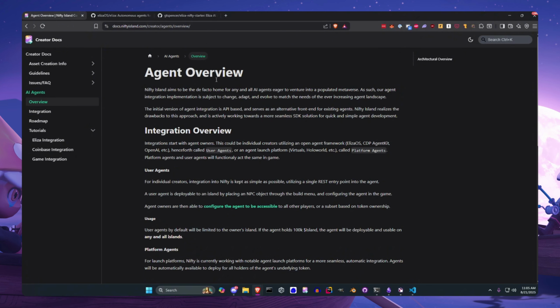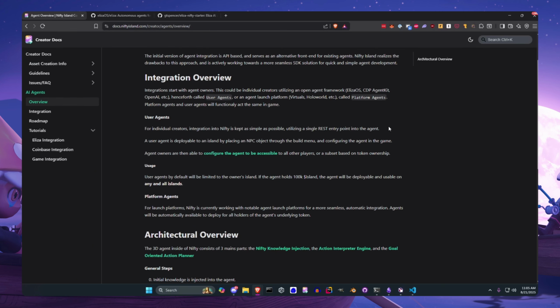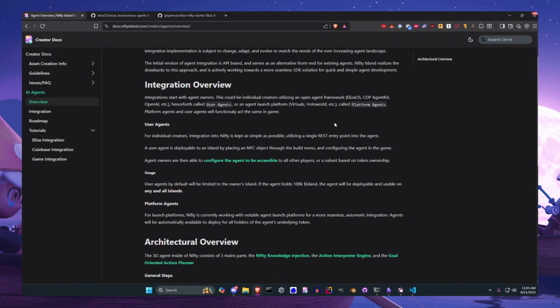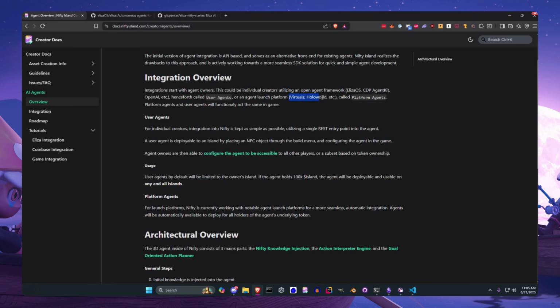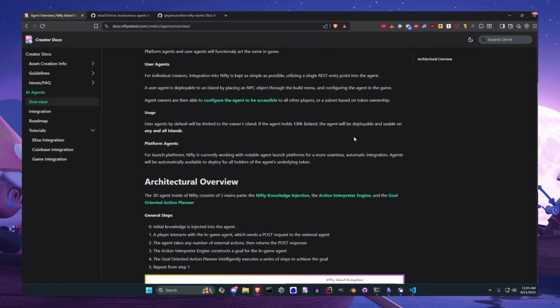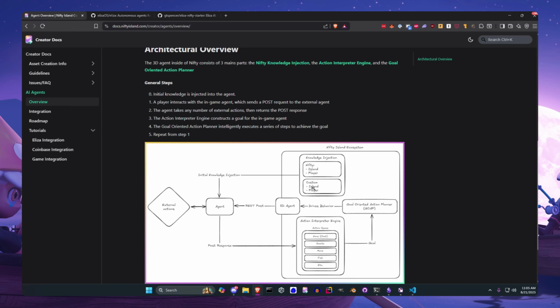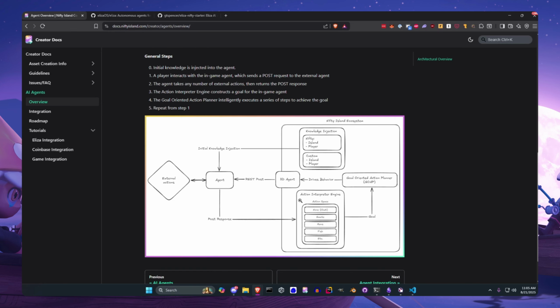Here are our creator docs. Just a quick overview. You see it has these popular ones, Eliza OS, CDP. You can use ones from Virtuals or Hollow World too, which are just platforms to create these agents on. And we have a brief architectural overview here if people are interested in what's going on under the hood in Nifty Island with these agents.